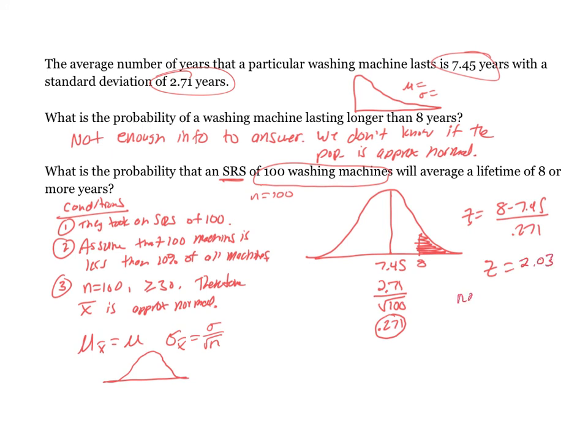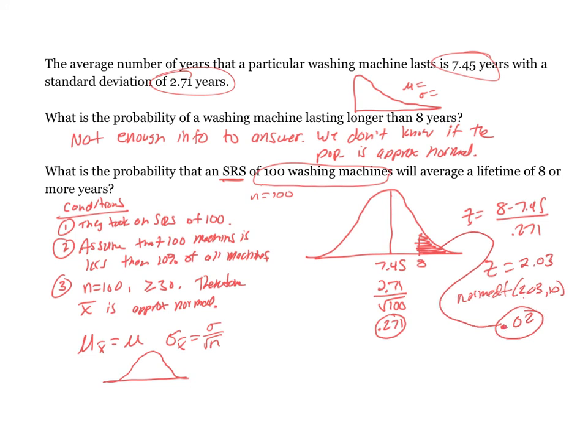And then we use normal CDF and do 2.03, 10, and I end up with about a 2% chance. Okay, so that tells me there's a 2% chance of finding a sample of 100 washing machines that would average 8 years or more.